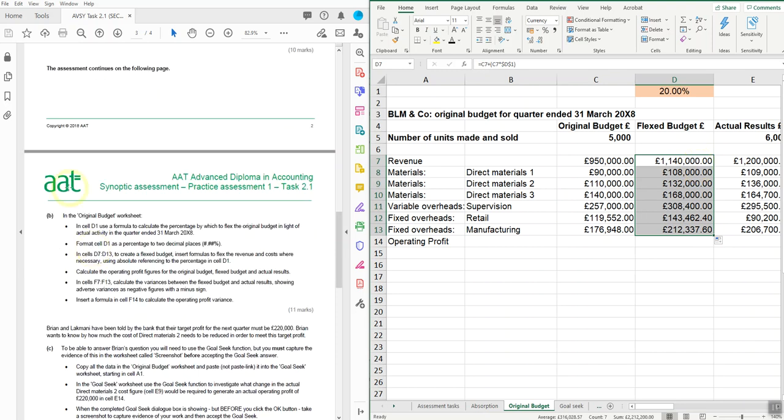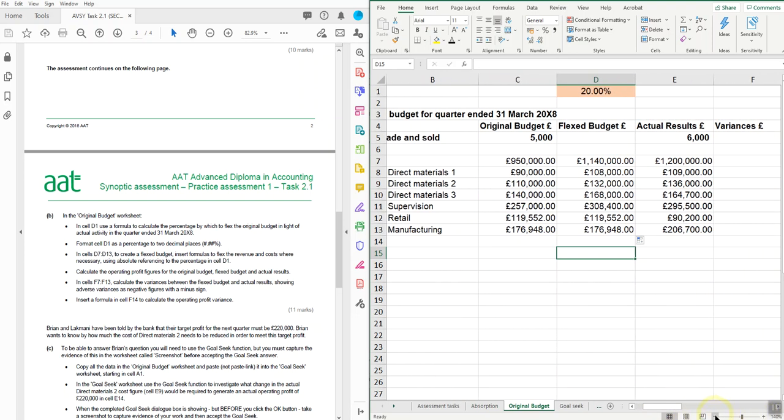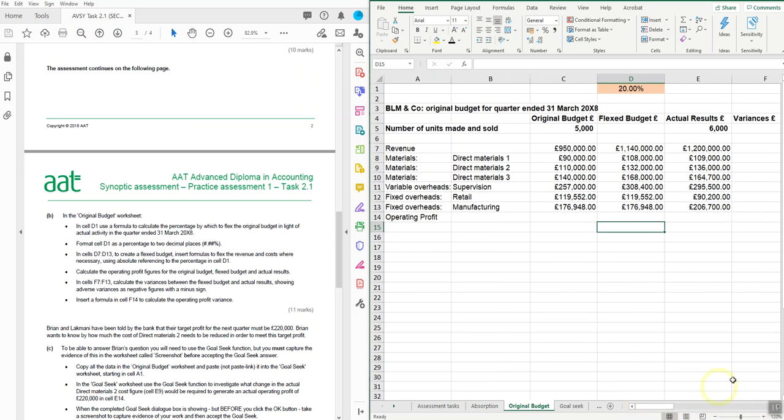Now I did get a little bit carried away there. I've gone too far. Let me just take that back a little, because these figures here are fixed, and as we know, you don't flex a fixed cost. So let me just correct that. So now what I've got to do is just, I might reduce the size of that a little. I have got to now put my variances in, and it says making sure that any variances that are adverse are a minus sign. So let's do that now.